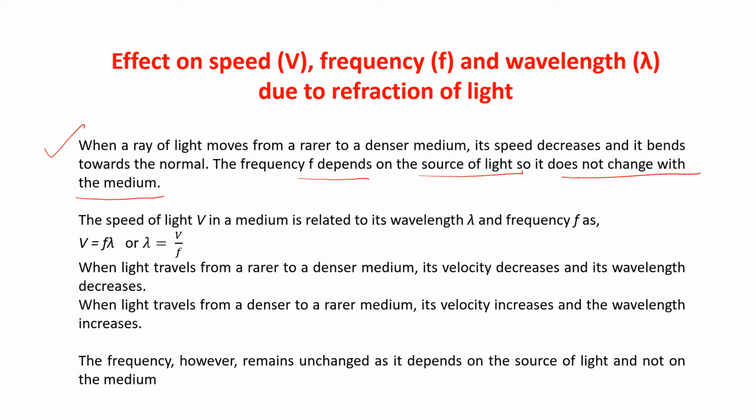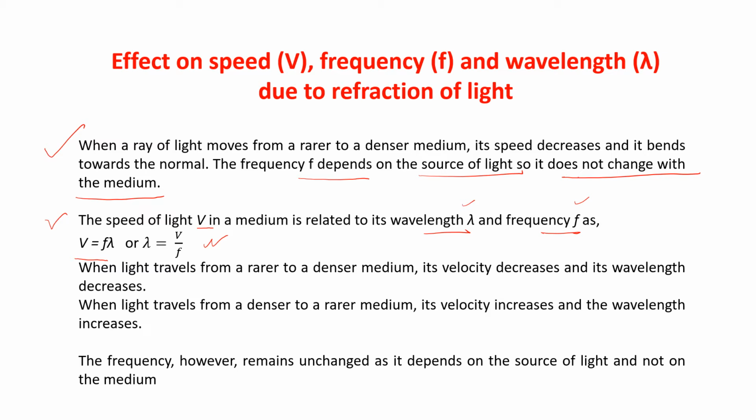Next, the speed of light v in a medium is related to its wavelength lambda and frequency f as v is equal to f lambda, or lambda is equal to v by f.